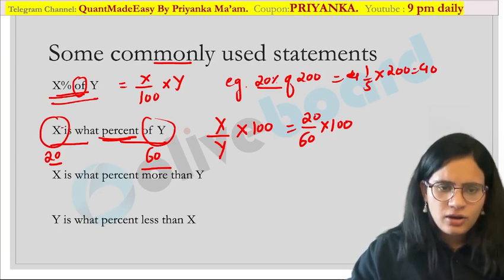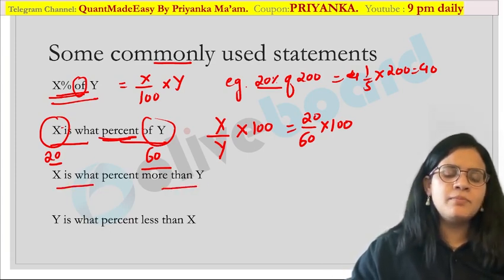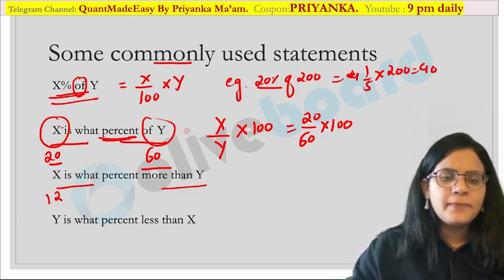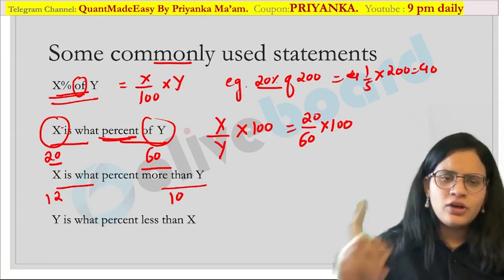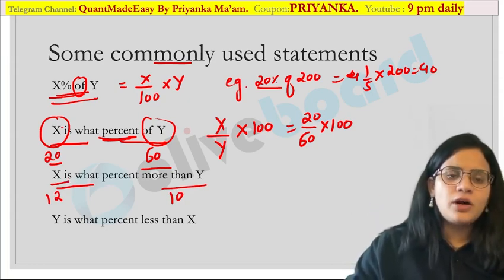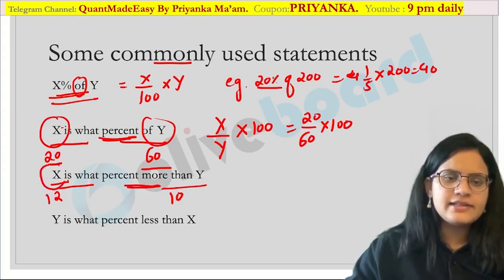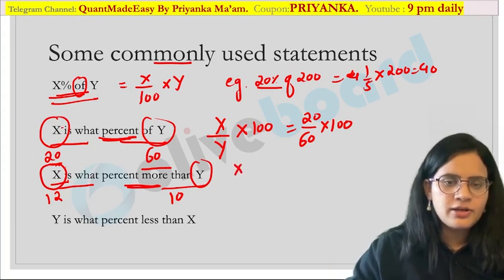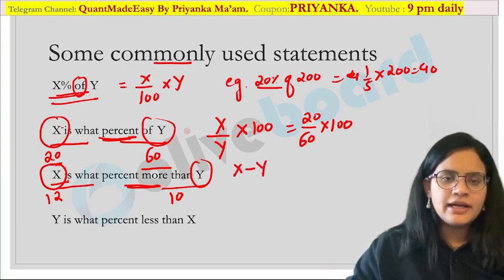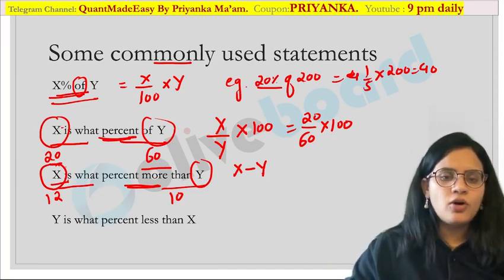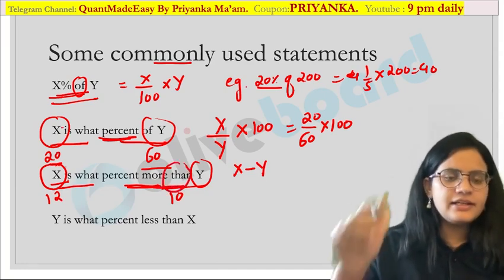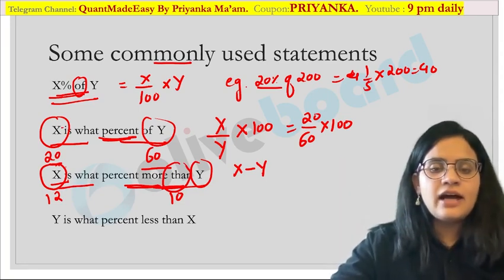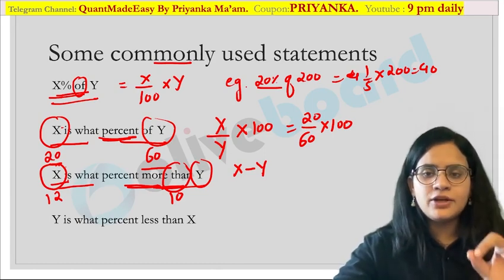Now let us talk about the next part. X is what percent more than y? For example, suppose I give you 12 is what percent more than 10? First of all, when I say x is what percent more, I know that x is more than y. So how much more? X minus y. Are you getting it? And this is what I was talking about in the of-than rule. According to the of-than rule, whatever is written after than will always be your denominator.